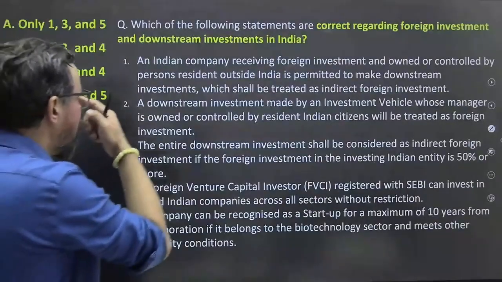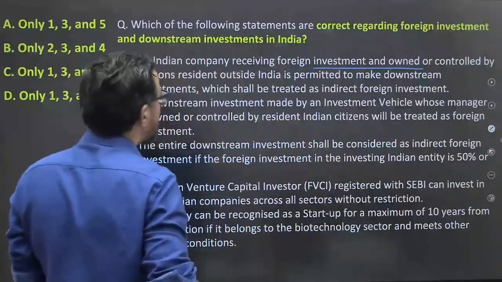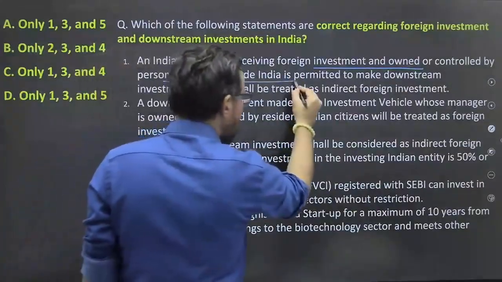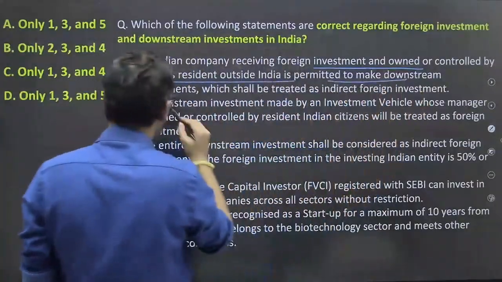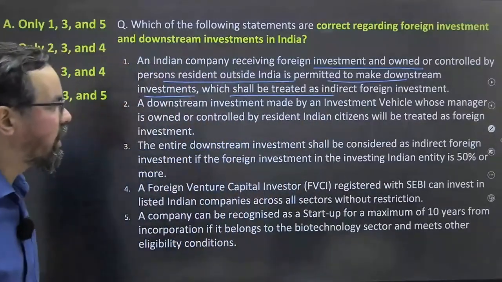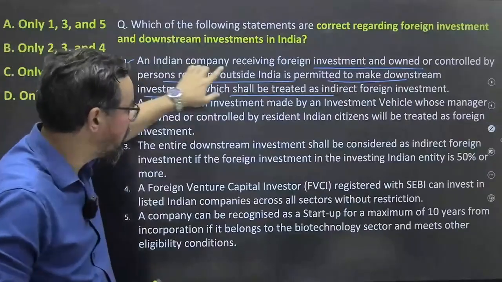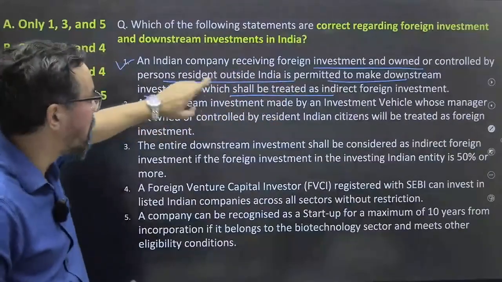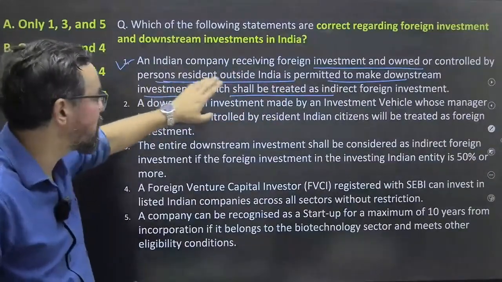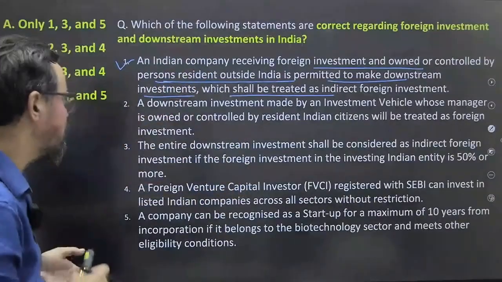An Indian company receiving foreign investment and owned or controlled by a person resident outside India is permitted to make downstream investments, which shall be treated as indirect foreign investment. This is 100% correct. An Indian company with foreign investment, owned and controlled by a person resident outside India, making some sort of investment is a downstream investment. 100% true.